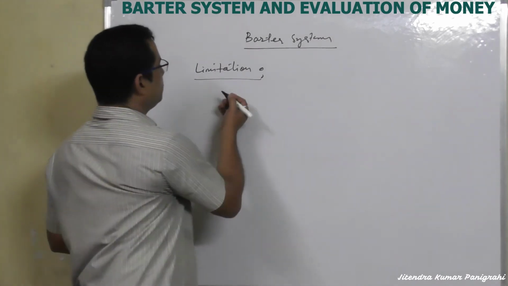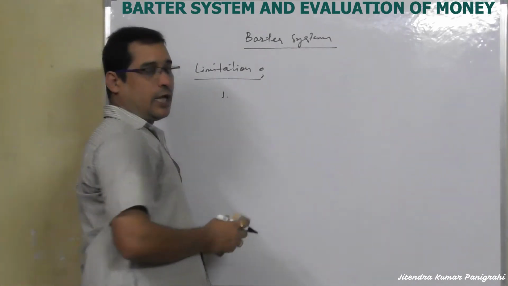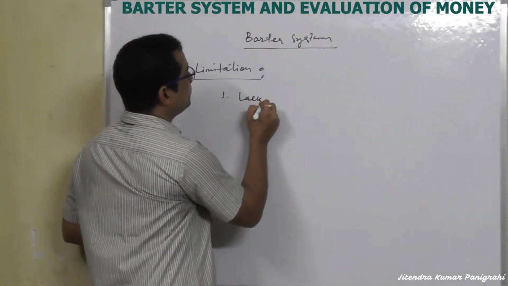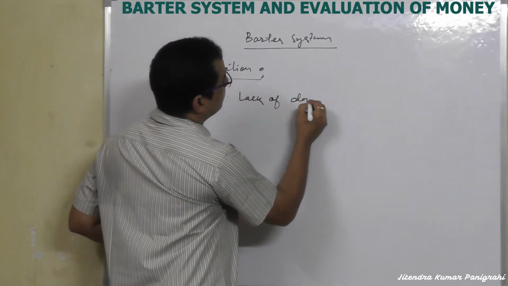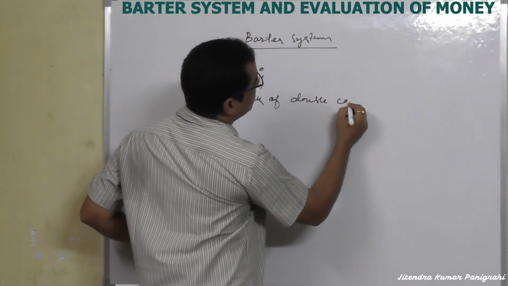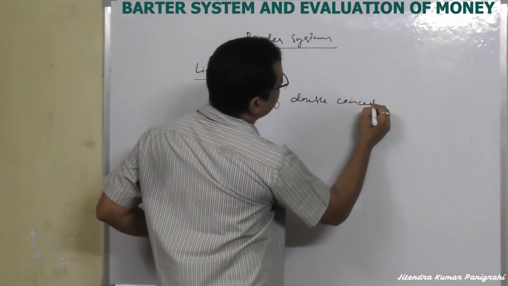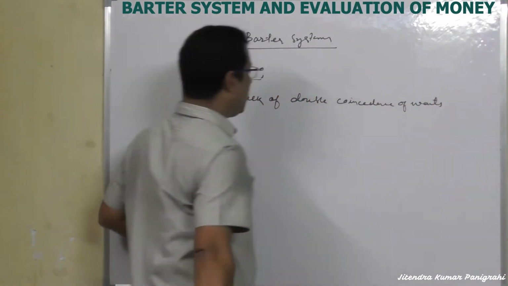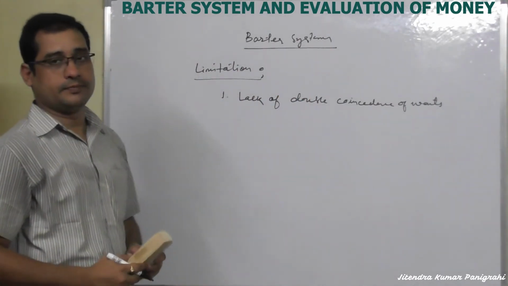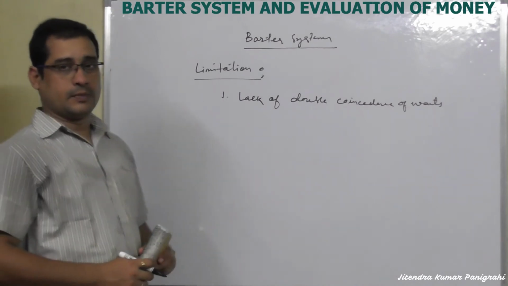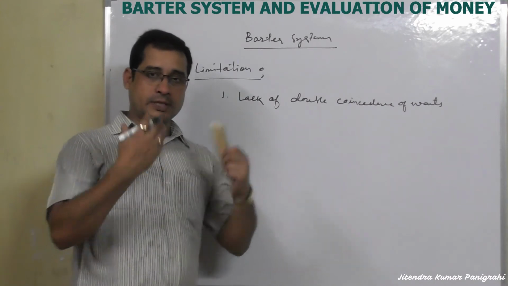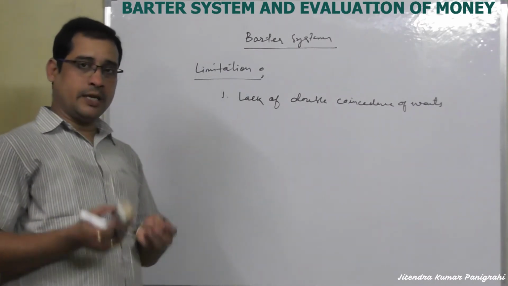Number one, lack of double coincidence of wants. Suppose I want to purchase rice and I am carrying wheat.